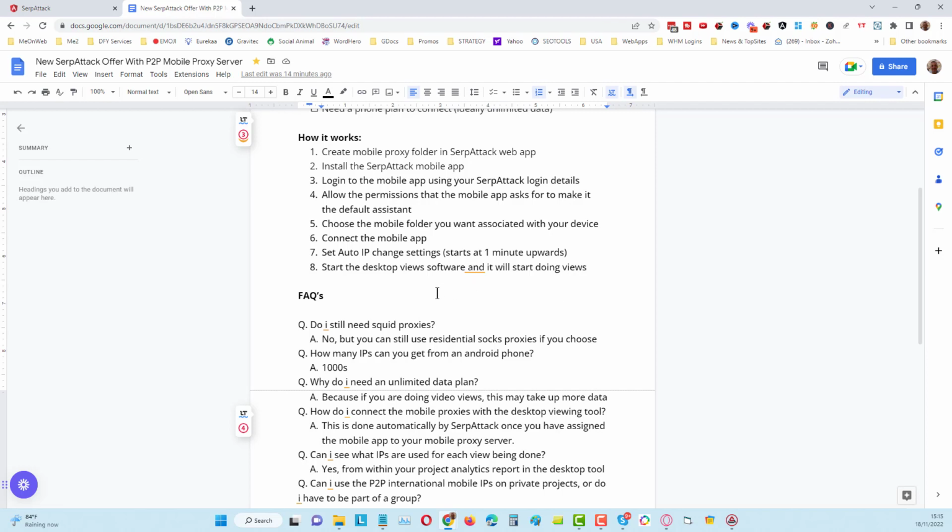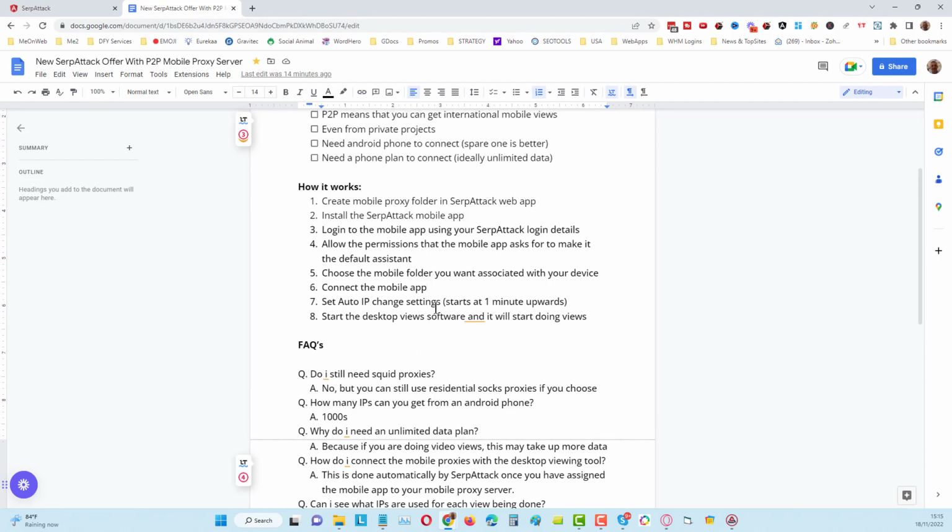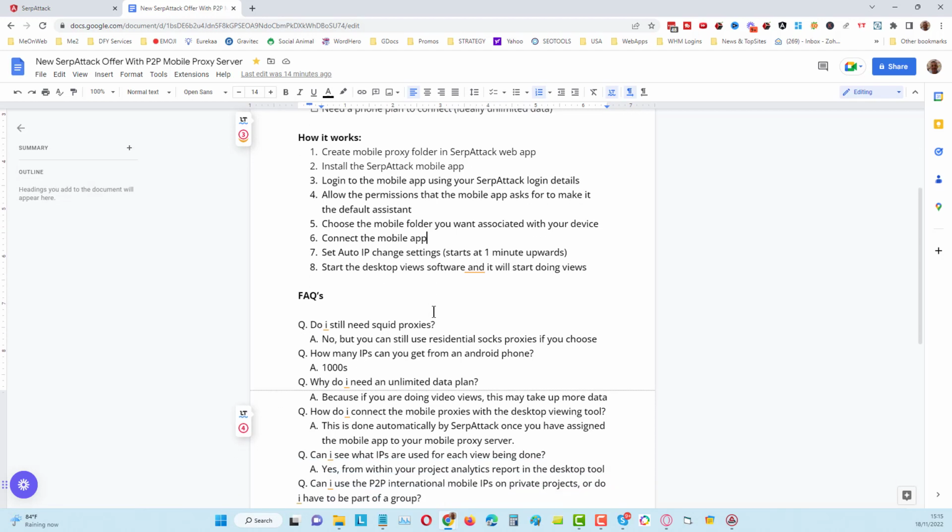So it's all very easy to do. Even the settings on the mobile phone are very easy to do. You just follow the settings as we send the pop-ups after you have installed the mobile app.